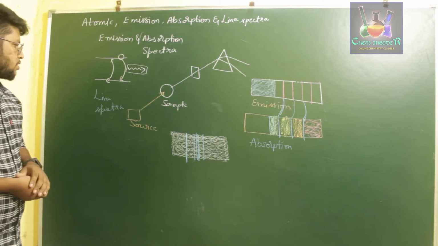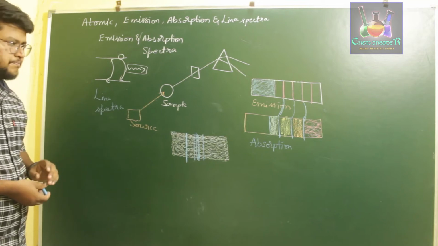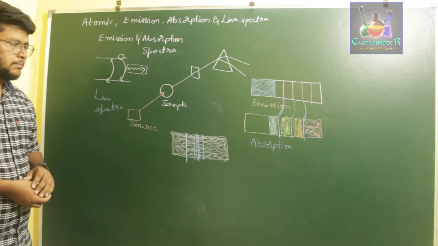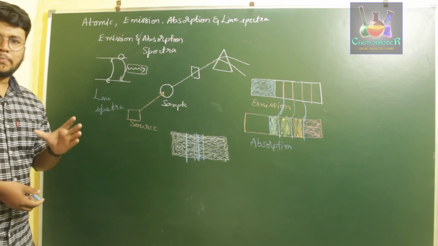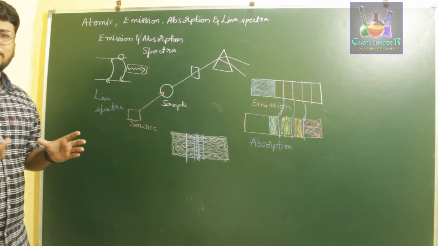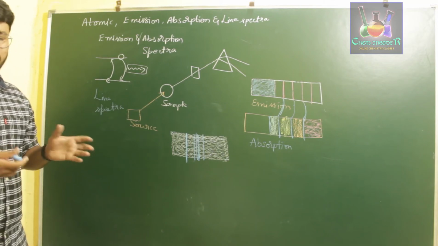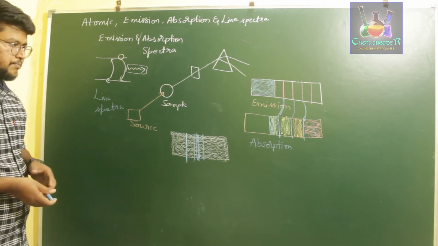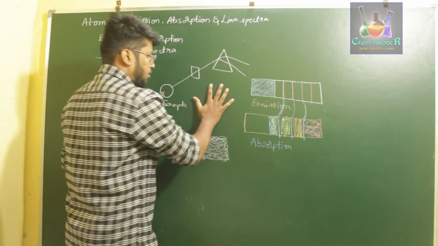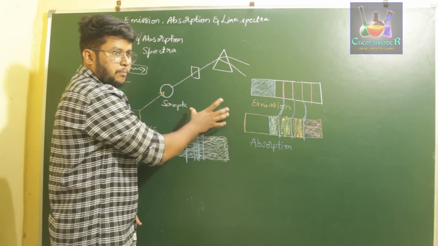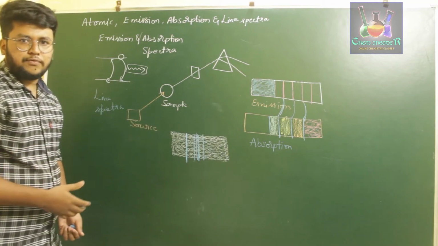And one more thing, the use of this line emission spectra is, if you know the exact line emission spectra of a particular atom, we can use that known spectra to identify atoms whose emission spectra are unknown. For example, if I have a fingerprint on this board, you can use this fingerprint to match against other fingerprints.